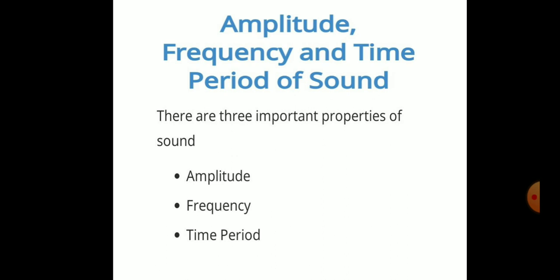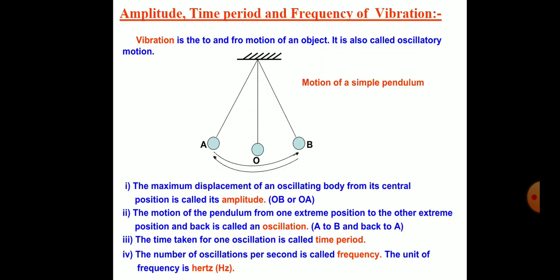First, let us study about amplitude. So what is amplitude? As we know that vibration is the to and fro motion of an object, and it is also called oscillatory motion. So what is oscillatory motion? The to and fro motion of an object is called oscillatory motion. For example, the motion of a simple pendulum. You all have seen the motion of the pendulum. It has oscillatory motion or to and fro motion.